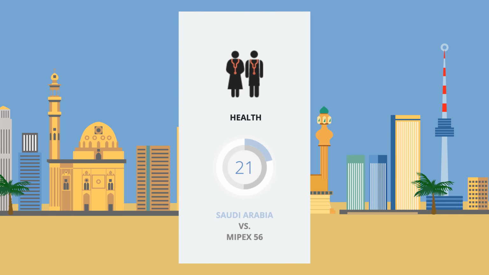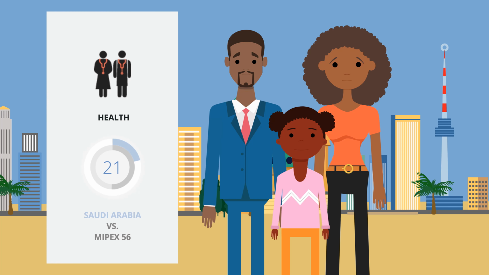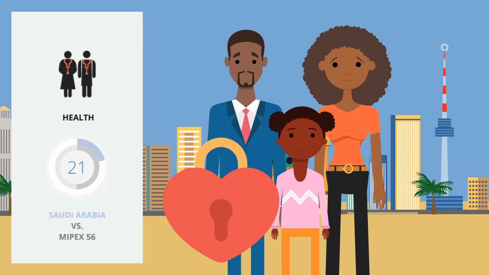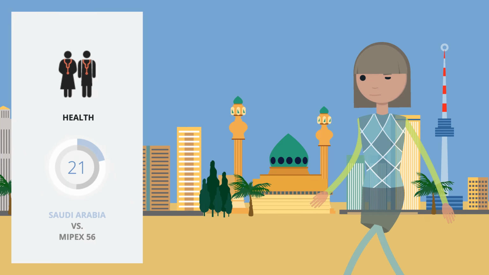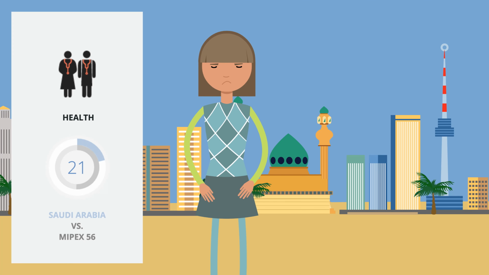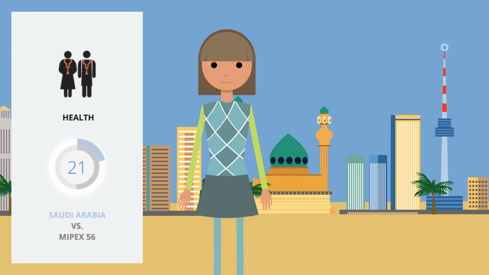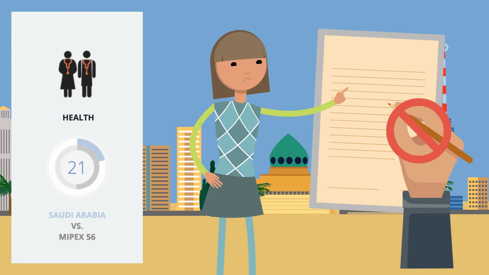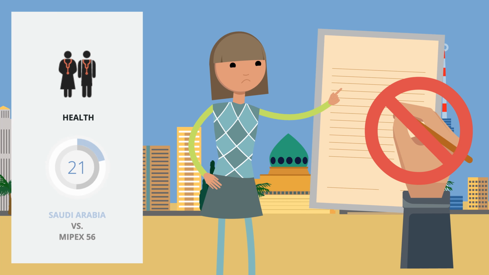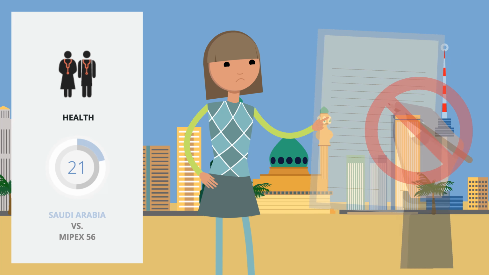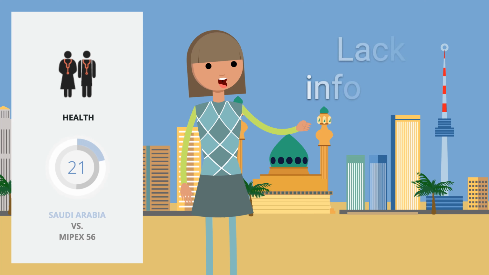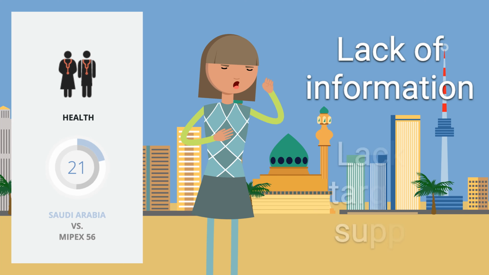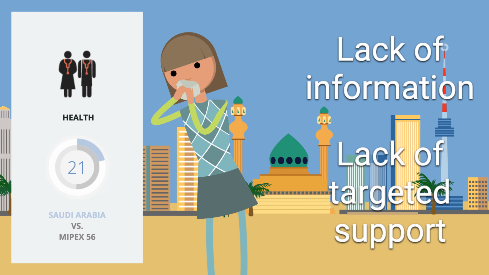Next, health scores the second highest at 21. While immigrant workers and their families do have access to the healthcare system and take out compulsory insurance, this is not as straightforward for asylum seekers since they face additional barriers. This is because Saudi Arabia is not part of the 1951 UN Refugee Convention and thus can make its own rules regarding refugees. Overall, immigrants are underinformed about the healthcare system and do not receive targeted support for their specific healthcare needs.